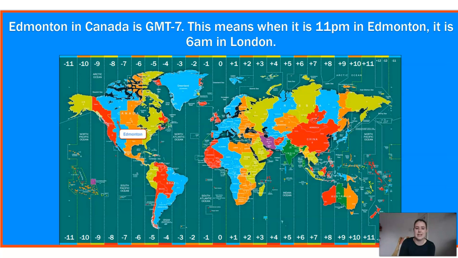Now, Edmonton in Canada is just in the bracket for GMT -7. So that means if in Edmonton it's 11 p.m., we need to be counting forwards to where we are in the UK. So we've got to count forwards from 7 to 11 p.m. So it'd be 12, 1, 2, 3, 4, 5, 6. That would make it 6 a.m. in the UK.